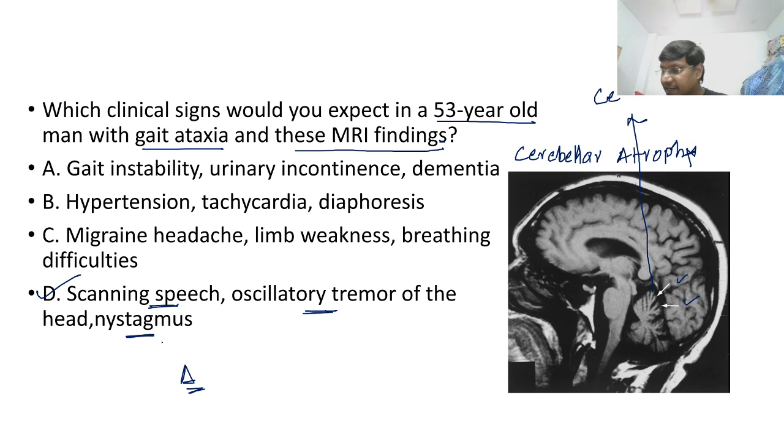See, what is oscillatory tremors? That is what Priyanka Sharma is asking. Oscillatory tremor of the head is like nodding of the head. Yes, this is what is called oscillatory tremors. So can anyone tell me one cardiac condition where you have this particular nodding of the head? Which cardiac condition will have this nodding of the head?